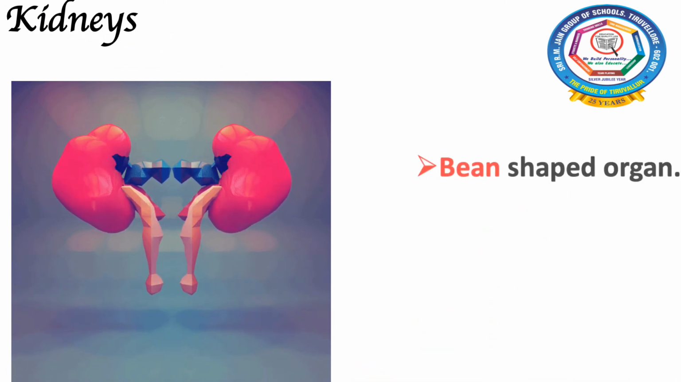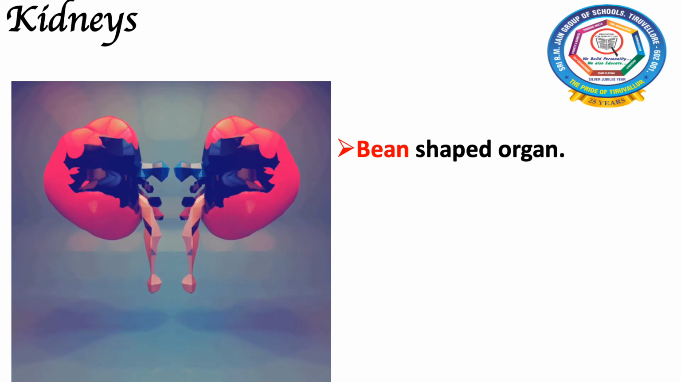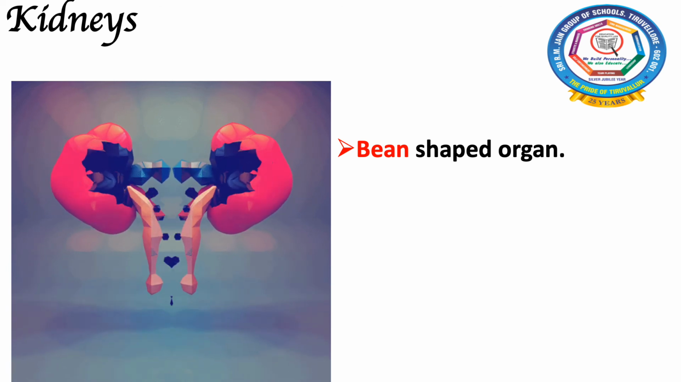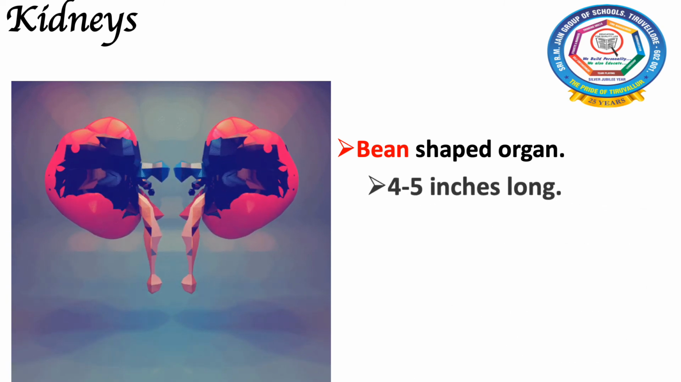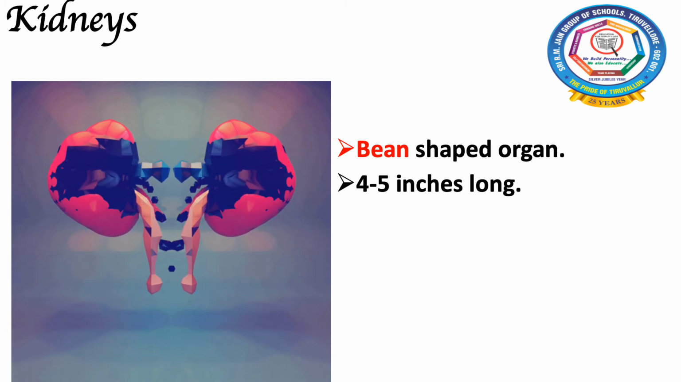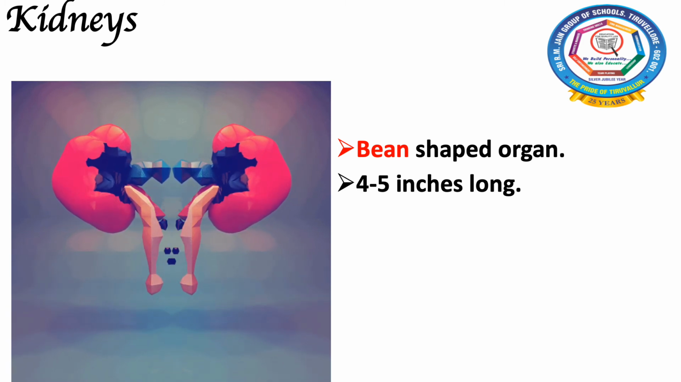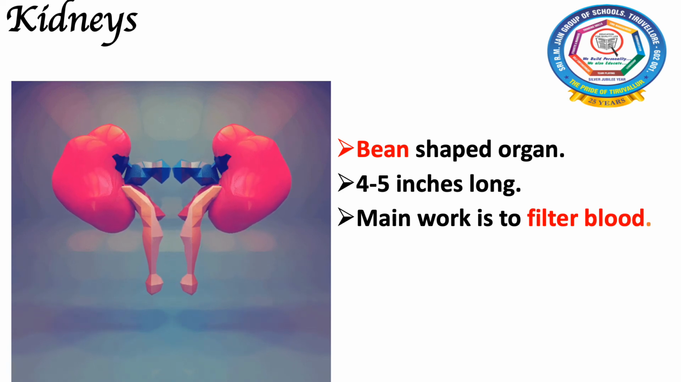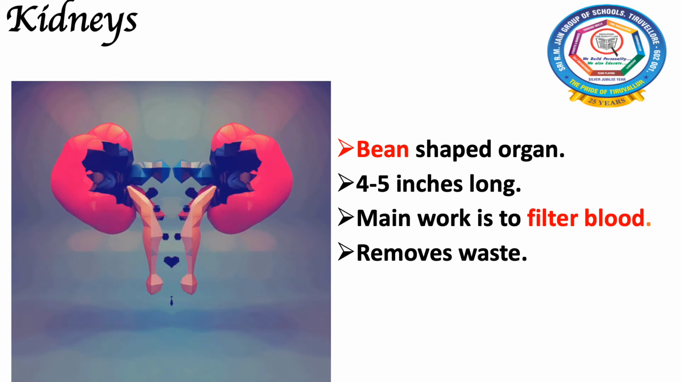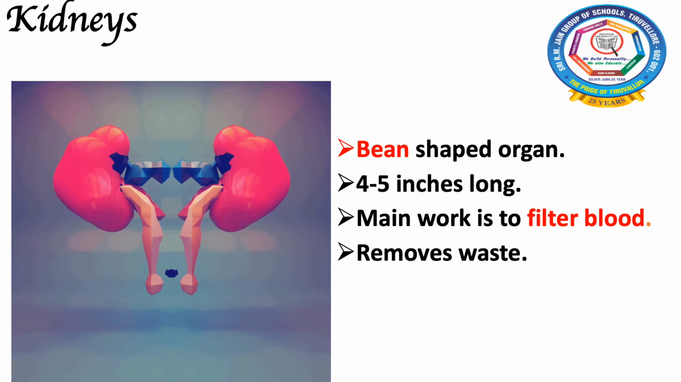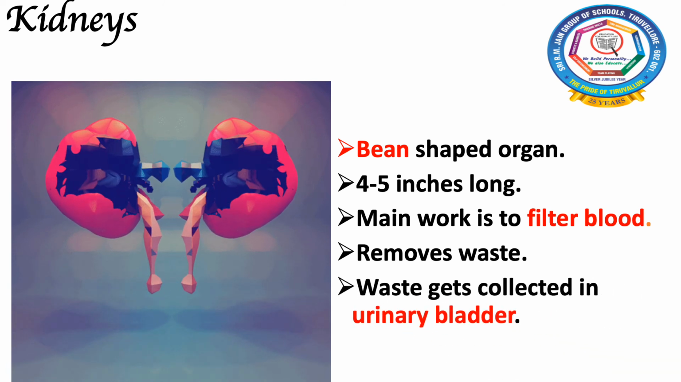Now, the last organ we are going to see is kidneys. The kidneys are bean-shaped organs which are present on either side of your spine, below our ribs and behind our belly. Each kidney is about 4 to 5 inches long. The main work of the kidney is to filter blood. It helps to remove waste from the body. The waste gets collected in the urinary bladder and is removed as urine.